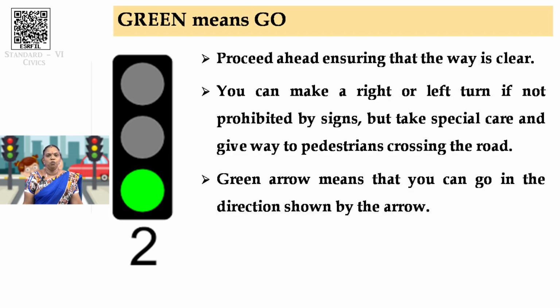Sometimes in huge areas or in the vast metro cities, what are they doing? They will be having 4 to 5 traffic lights. Okay, by seeing just one light, it does not matter. If you see the green light, you should also be very cautious with the direction which it denotes. So, green arrow means that you can go in the direction shown by the arrow.